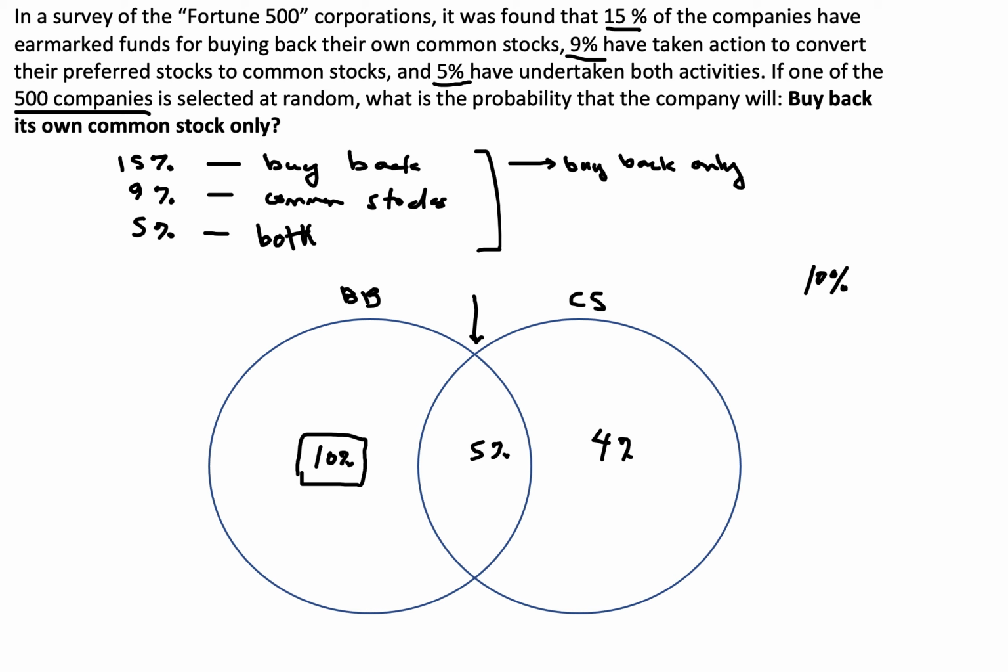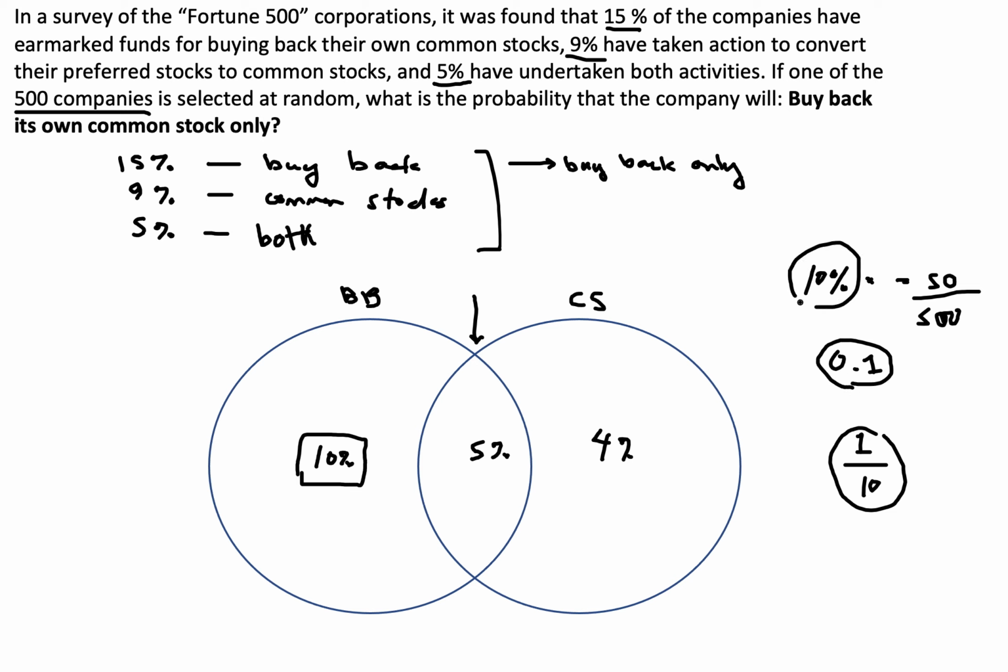If you want to use the 500, actually this is a distractor. If you want, you can multiply 10% by 500, which will give you 50, and then this 50 divided by 500. But anyhow, that's the answer, 10%. So 10% in decimal, just remember it's 0.1 if the choices have decimals. Or in fraction form, it's going to be 1 over 10. So either of these answers are correct depending on the given choices.